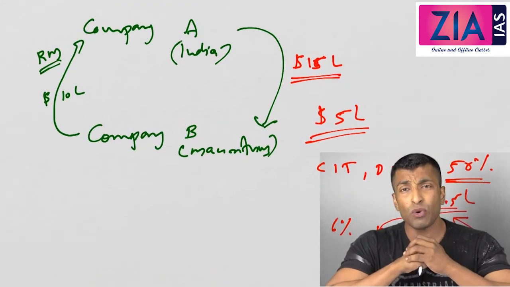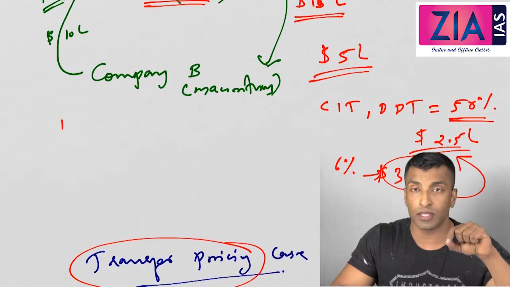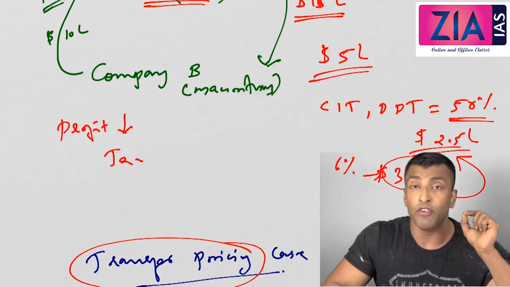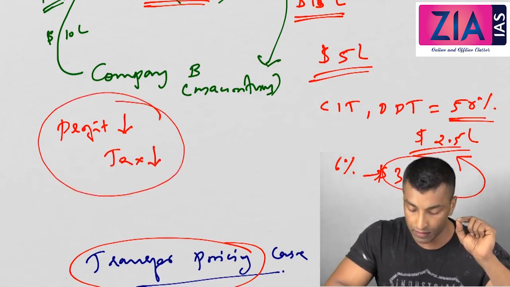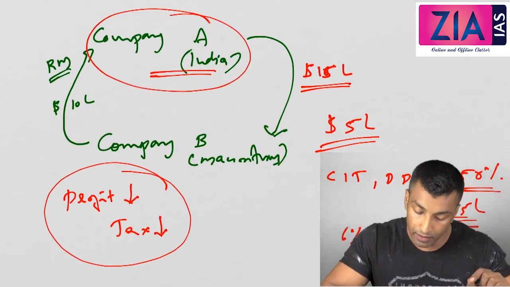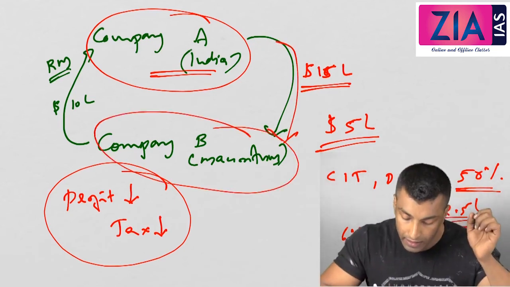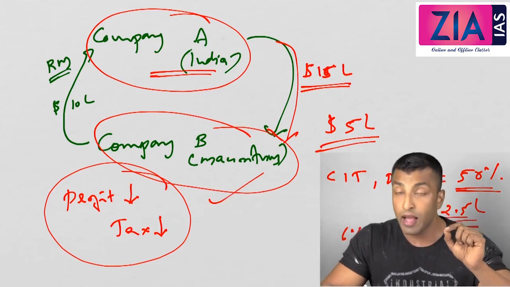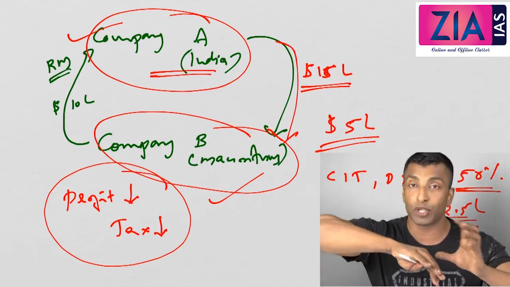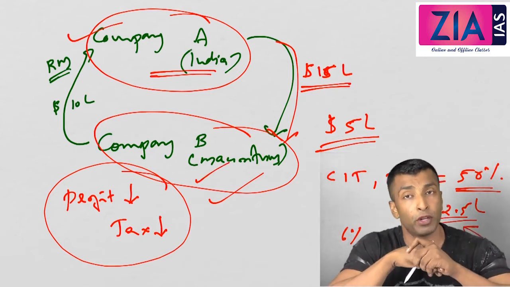Now, what is actually happening here? How is it affecting India? See, in India, when the raw material cost is shown as high, what will happen? The profit of the company will come down. When the profit of the company comes down, the tax will come down. So in this way, it will affect the country. See here, this company is now in very low profit and this company is in very high profit. This 5 lakh is also added as the profit of company B, and this profit of company A is actually shifted. So effectively A is showing very little profit, and very little profit means you need to pay very little tax.